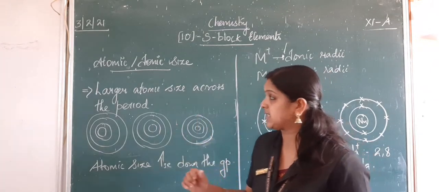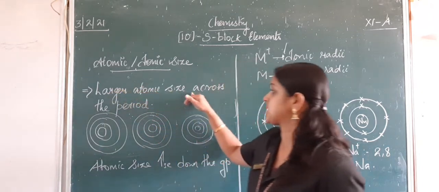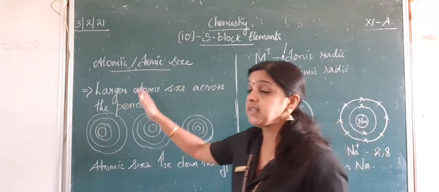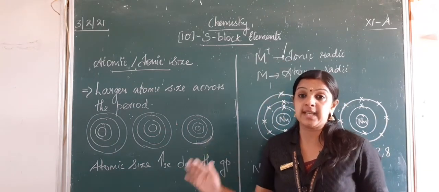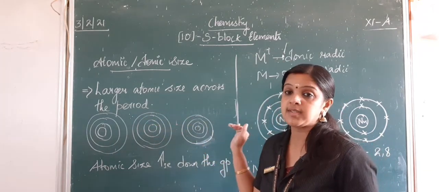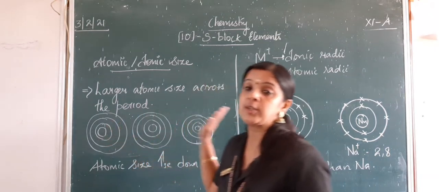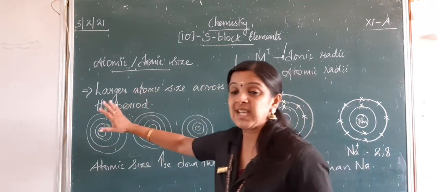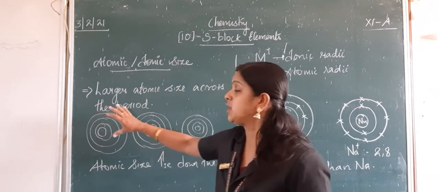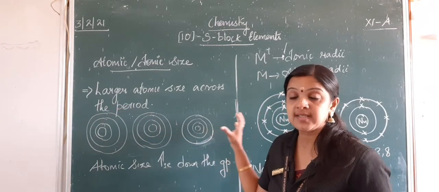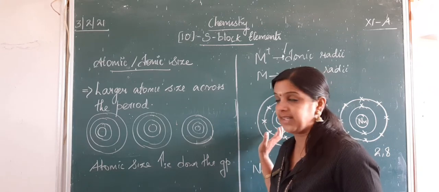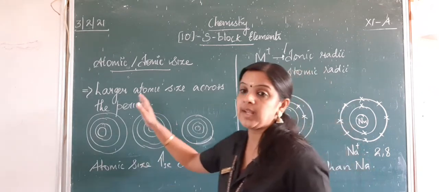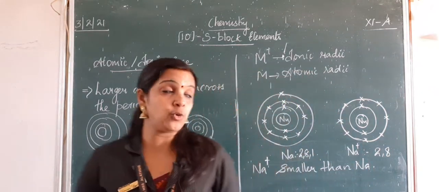So, we can easily say alkali metals will have the larger atomic size across the period, because as we go across the period right from group 1 to group 18, the size goes on decreasing. The shrinking starts and it goes on decreasing by the time you reach group 18. But atomic size will increase as we go down the group.